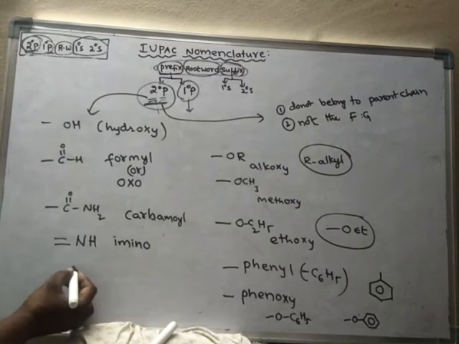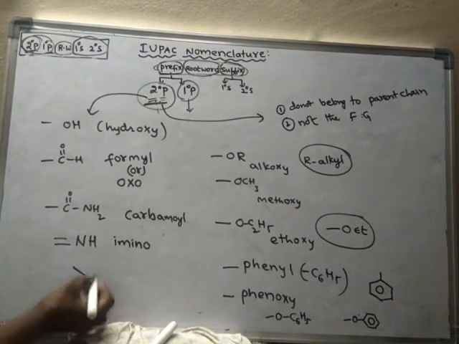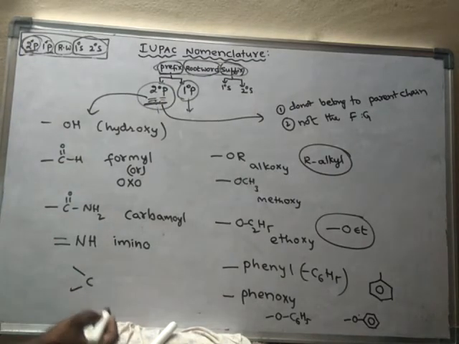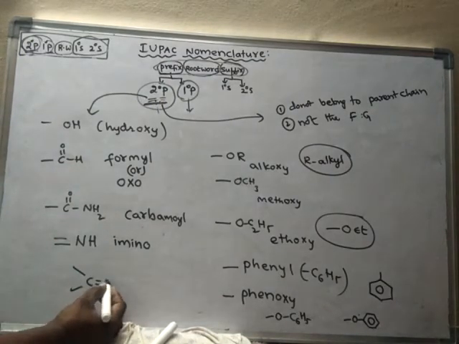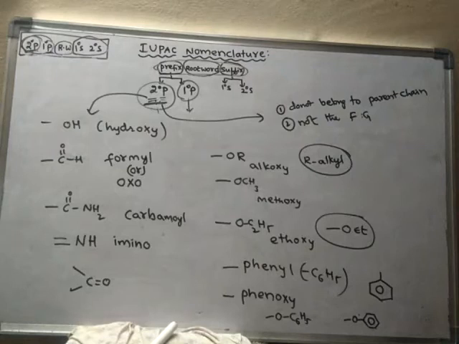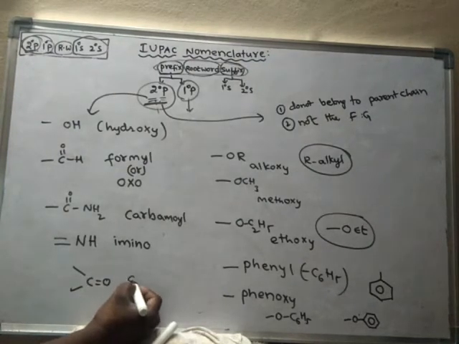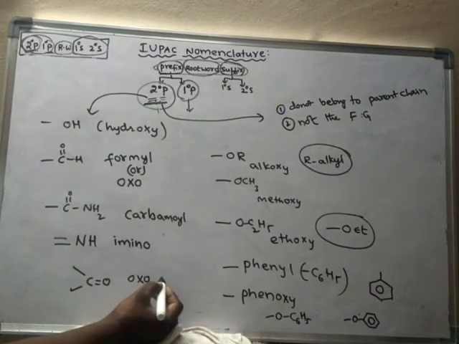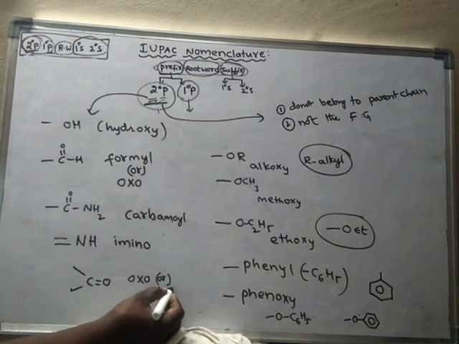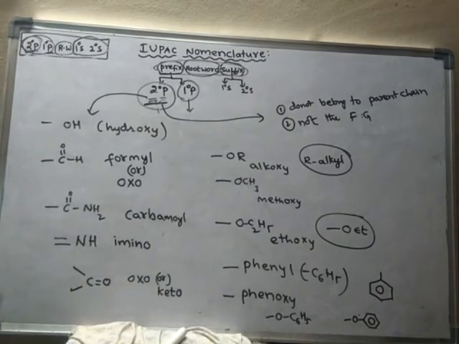Suppose ketone is appearing as secondary prefix, the secondary prefix name for ketone is oxo, or we may use keto also.